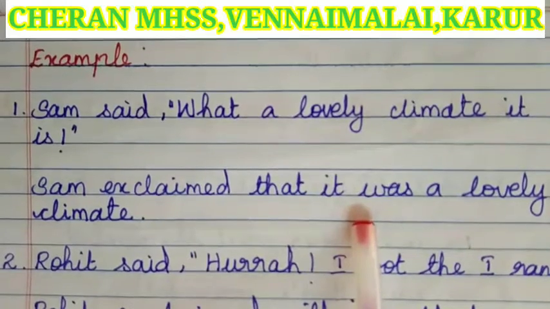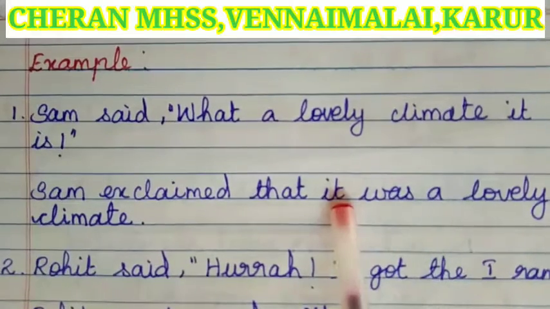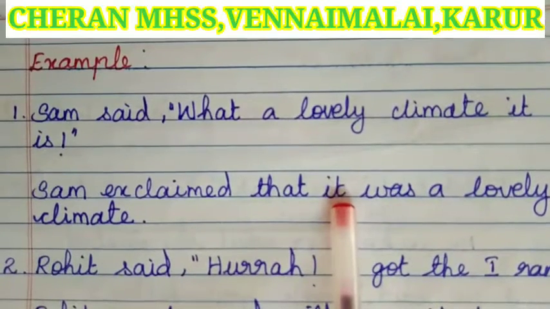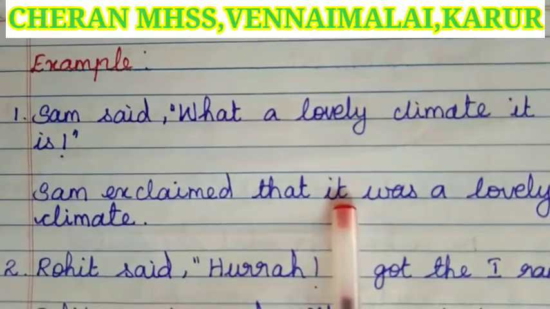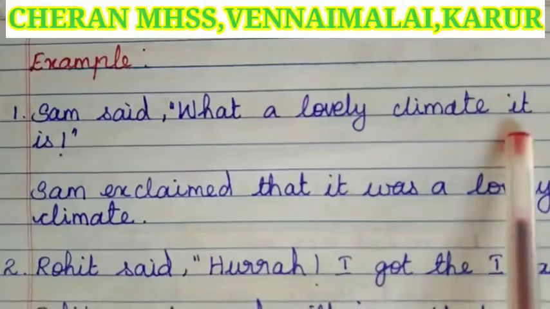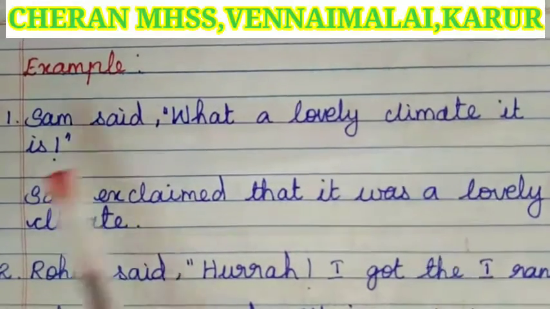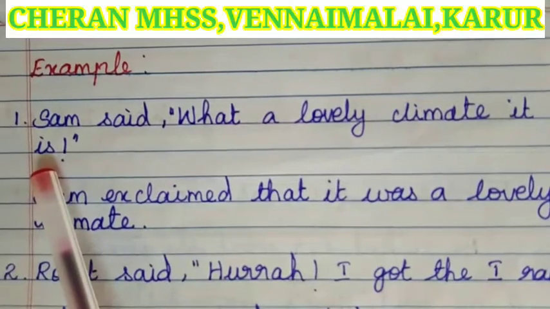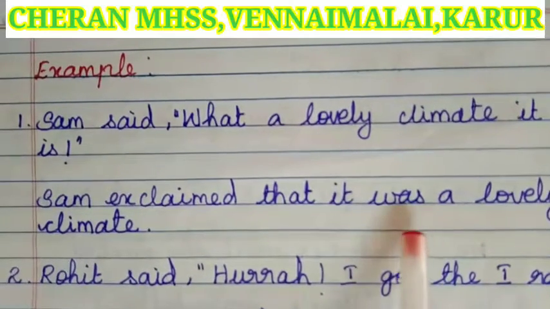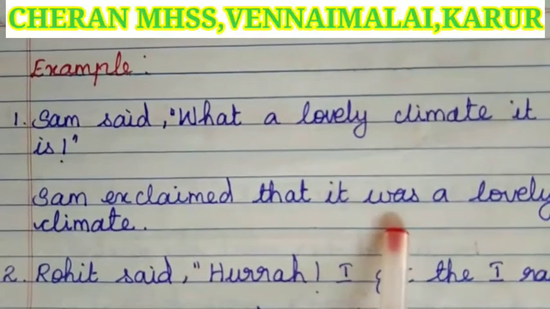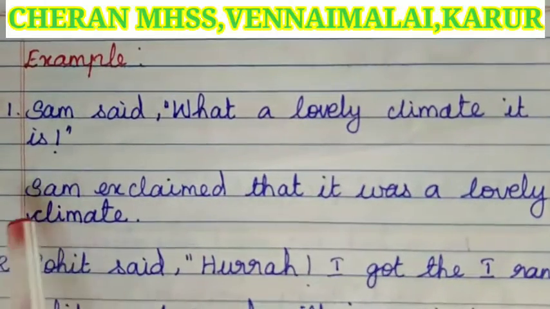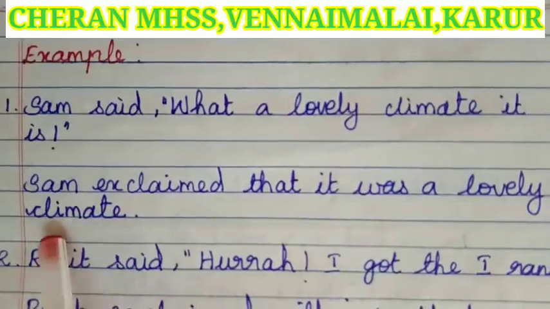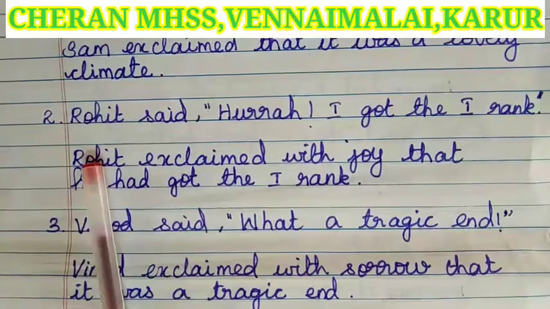So what subject here? It. Here it is the third person pronoun. It will not change. Next verb is, it is in present tense. It will change to past tense, was. So the answer for this: Sam exclaimed that it was a lovely climate.